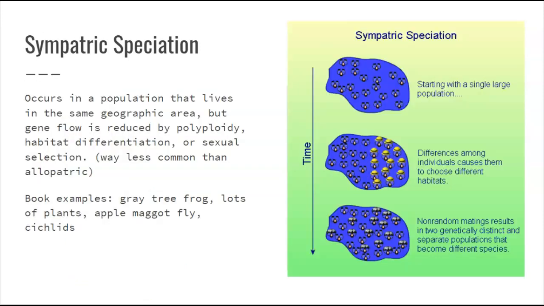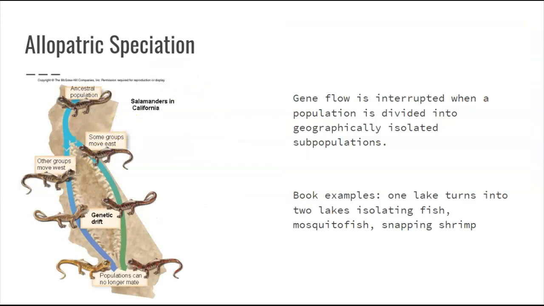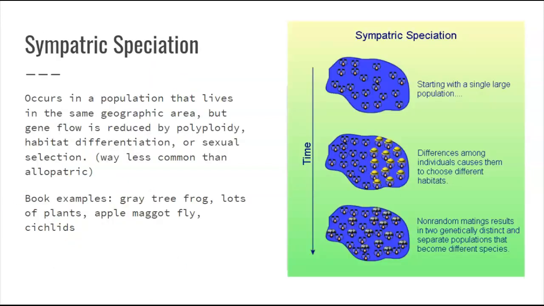The other type is sympatric speciation. Now, with allopatric, we had a physical barrier here. With sympatric, nope. They all live in the same geographic area. But basically, maybe because they prefer a different habitat, or maybe because they like a certain coloration, they're just not going to interbreed. Okay, so maybe these are like little flies here,